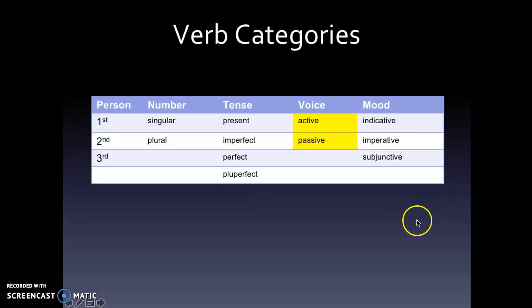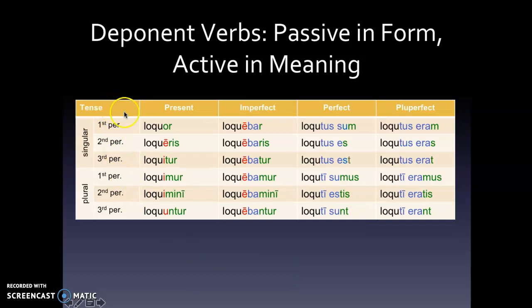Deponent verbs simply mean that they are passive in form, but they are active in meaning. So here is what a deponent verb will look like in all of the four tenses that we know already: the present tense, the imperfect tense, the perfect tense, and the pluperfect. As you can see, there are no new forms. We're just doing something slightly different with forms that we already know.